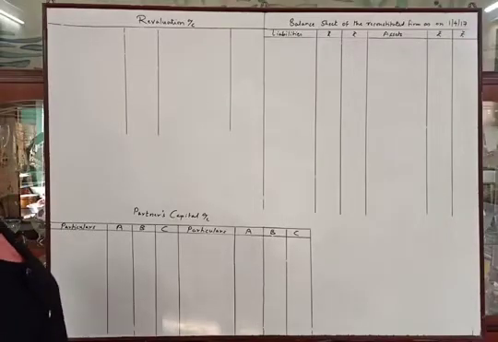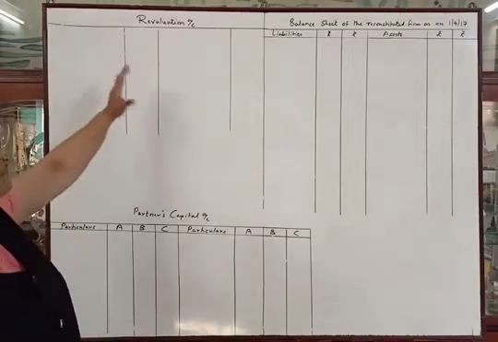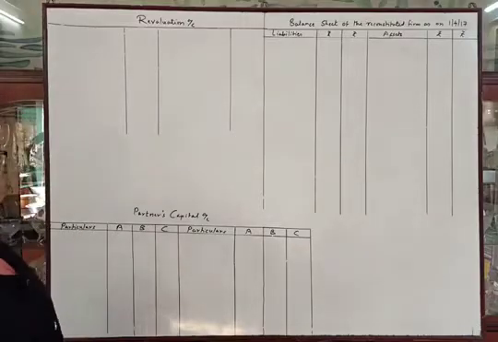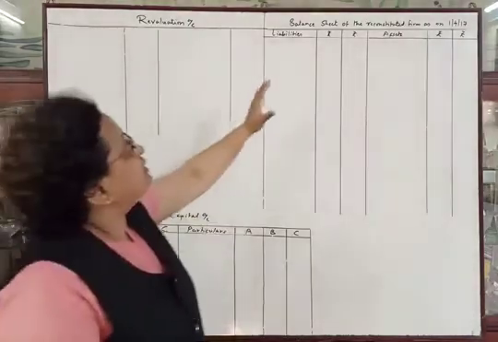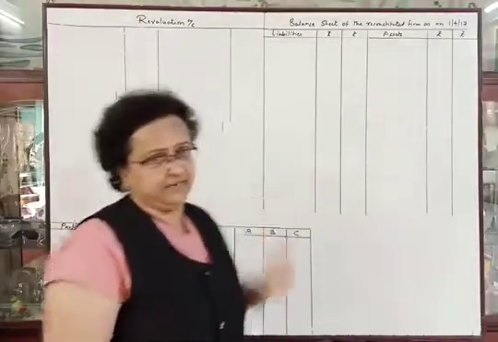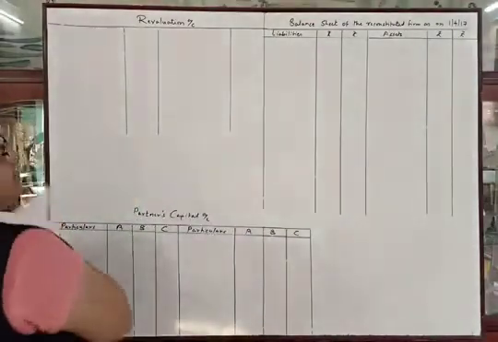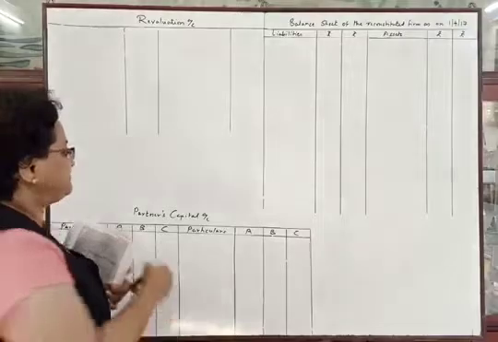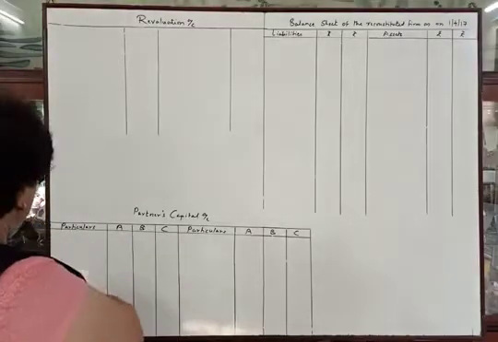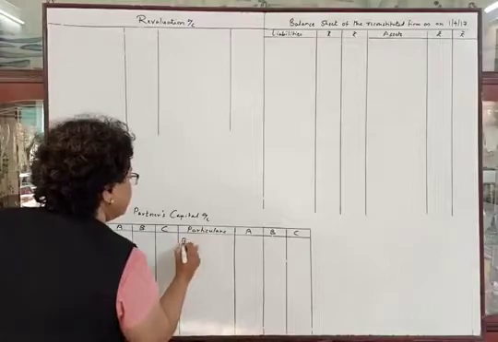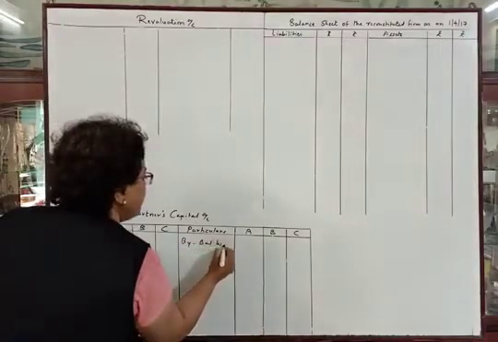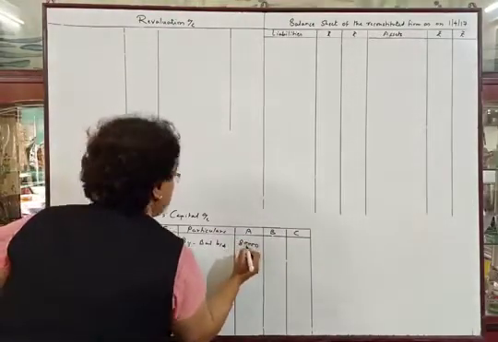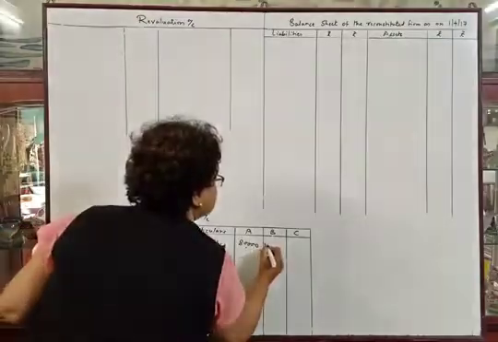Now we will start to solve the problem. Revaluation account, which is also called profit and loss adjustment account. Partners' capital account, 3 columns A, B and C. Balance sheet, liability side and asset side. First we will make the posting of balance sheet items. So first, on the liability side, capital balances we will transfer to the partners' capital account, credit side, by balance brought down 80,000, 1,20,000 and 2 lakhs.